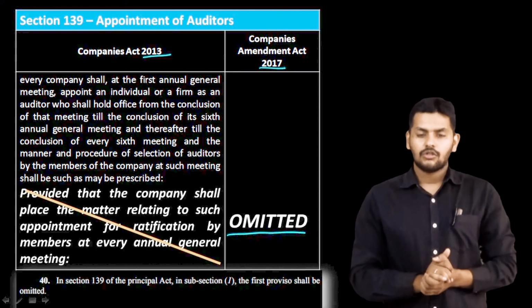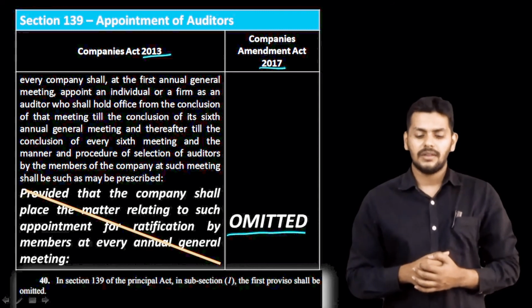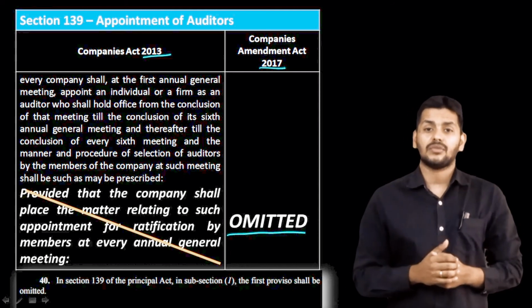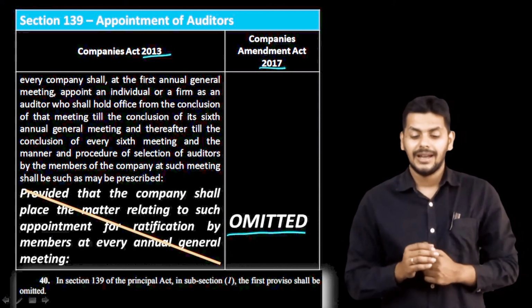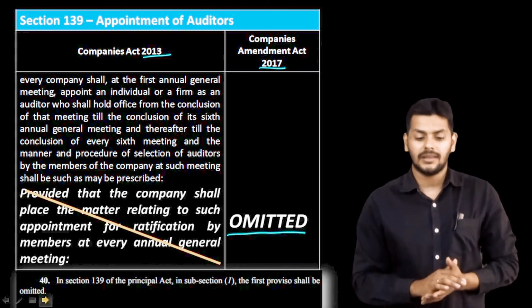It's been omitted. So the section reads: in section 139, subsection 1, the first proviso shall be omitted. That's the text from the Bare Act. You can see the first proviso there has been omitted. That's your first and foremost change in section 139.